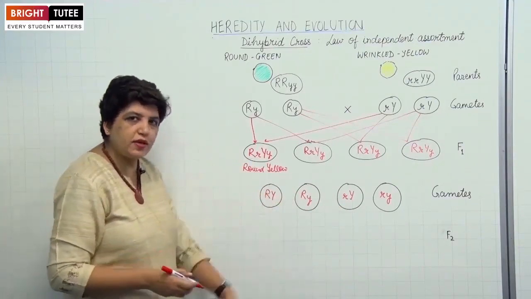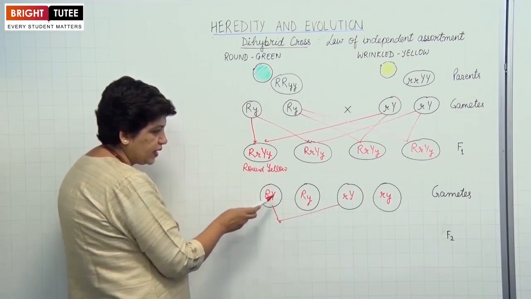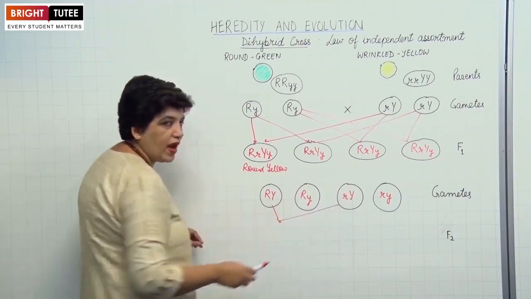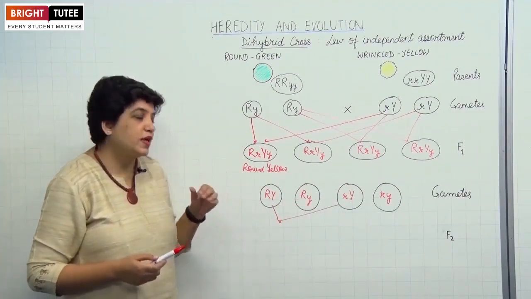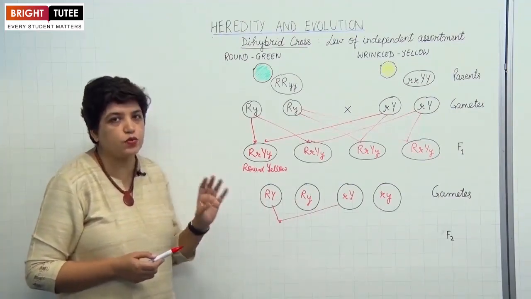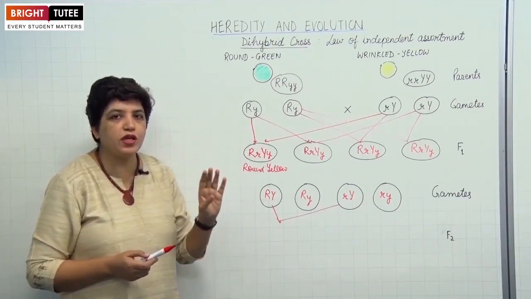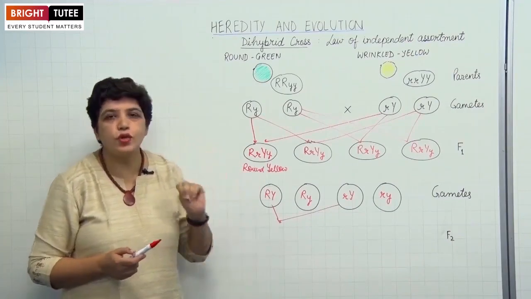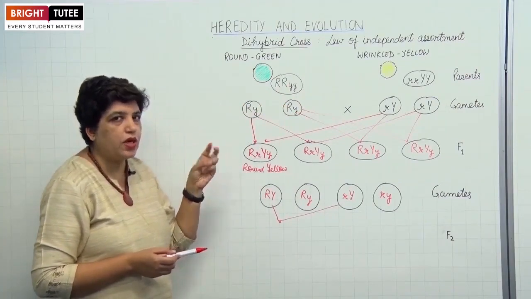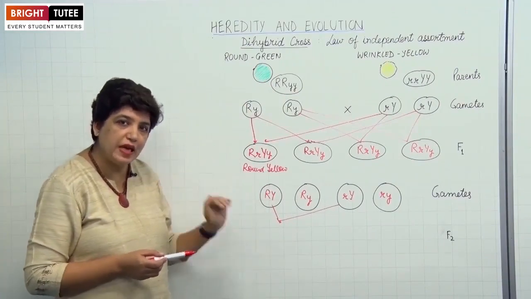Now, just try to do it yourself. If this fuses with this gamete, what will you observe? Capital R, small r. So it will be round. Capital Y, it will be yellow. So 4 types of plants, we'll just discuss how they were observed. Although we took only 2 types of parents, in the F2 generation, Mendel found 4 types of plants. First, round and yellow, then wrinkled yellow, then round green and wrinkled green. So 4 types of seeds were observed in the F2 generation.